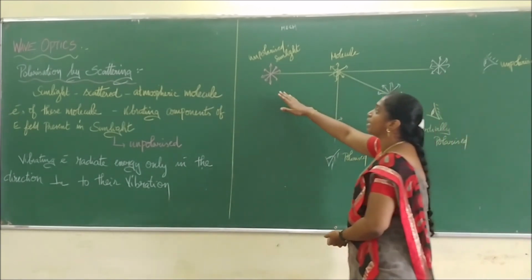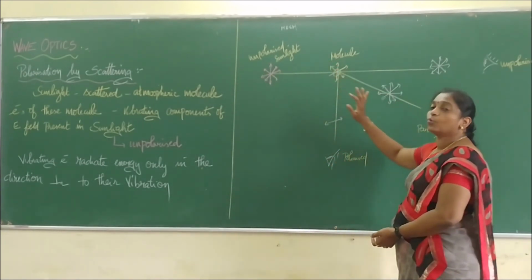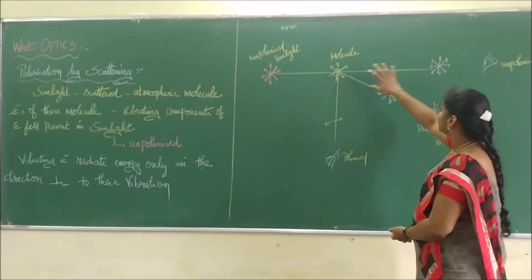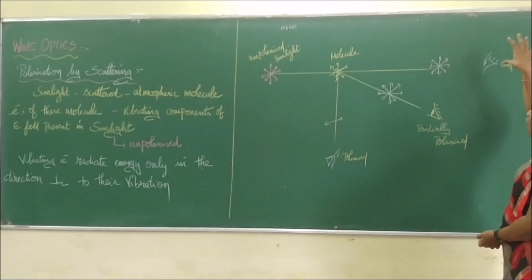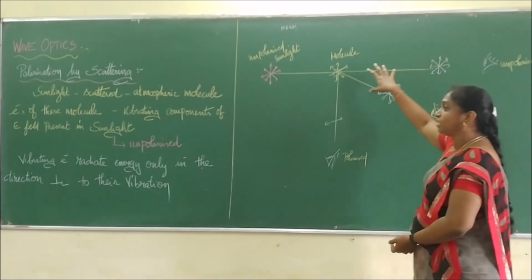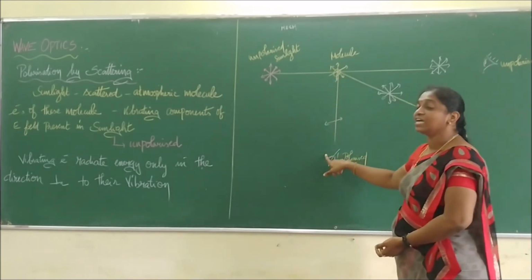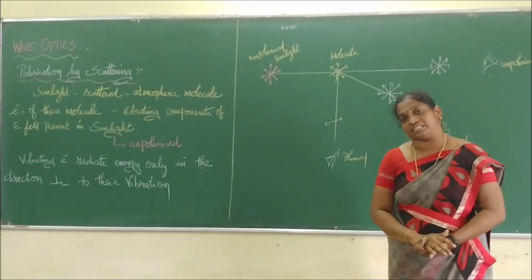If you view this diagram, you are able to understand that. This is sunlight, which is unpolarized light. It interacts with the molecule. We observe the molecule scattering light in three different positions. One is the straight position, 180 degrees, where we view it in an unpolarized manner. When I see this, it is partially polarized. At a right angle, that is 90 degrees, we can say it is a polarized light.